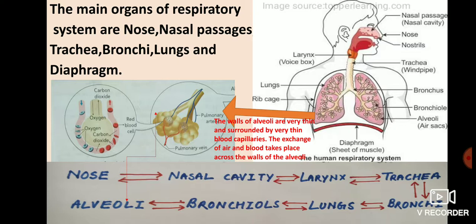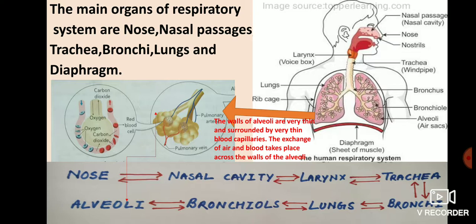Inside our lungs there are so many branches in each bronchus. Those branches are known as bronchioles, and each bronchiole has air sacs. Those air sacs are known as alveoli. Now, air rich in oxygen reaches the alveoli.